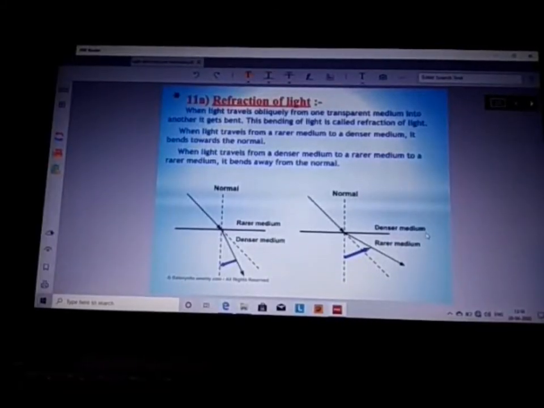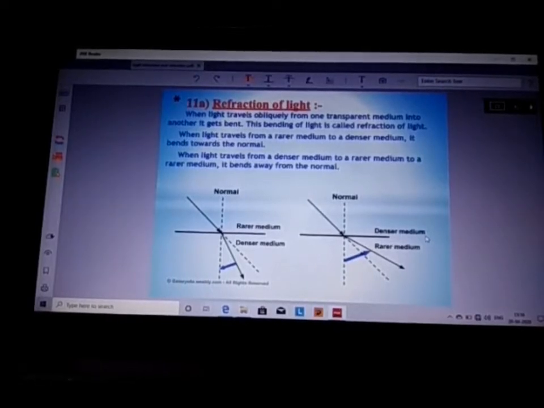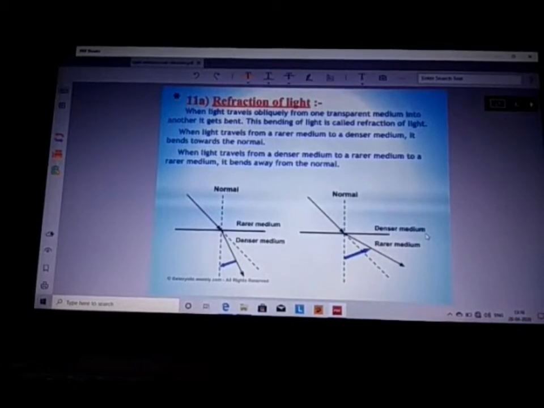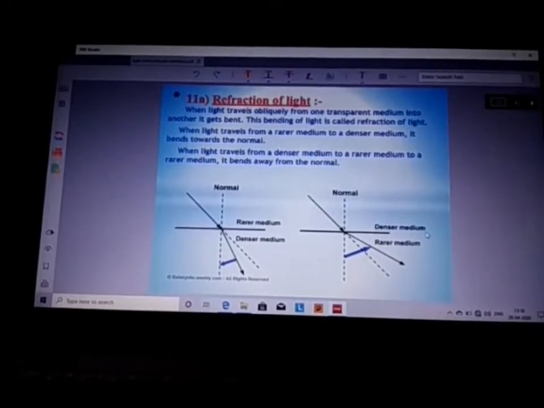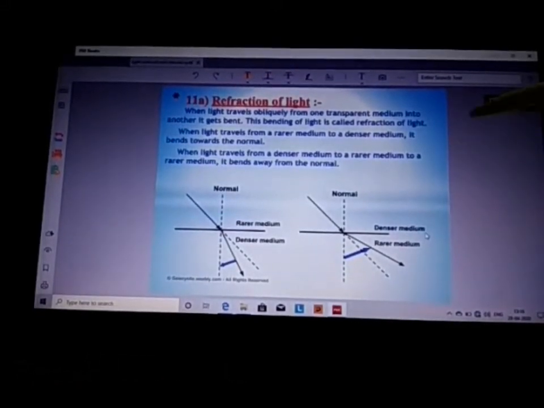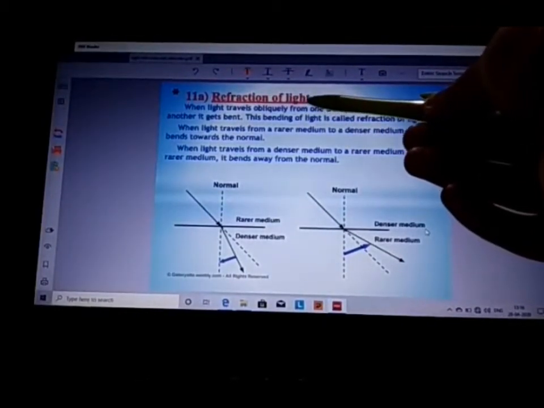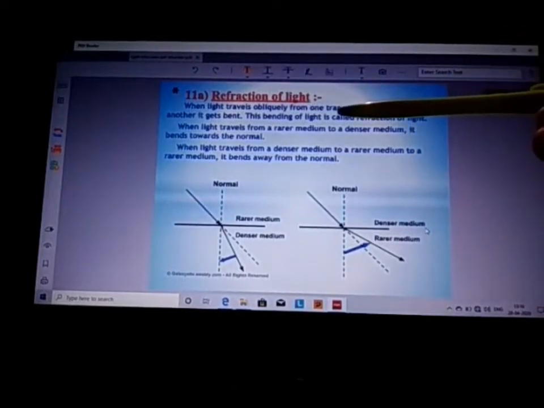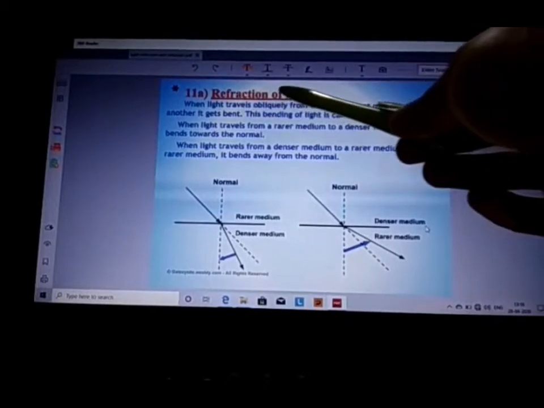Dear student, this is the third and the last lecture of chapter number 10 of physics class 10th, that is Light, Reflection and Refraction. In this we have to study the next topic, that is refraction of light, because in the earlier lecture we have already studied about the reflection phenomena. Now we have to study in detail about refraction of light.